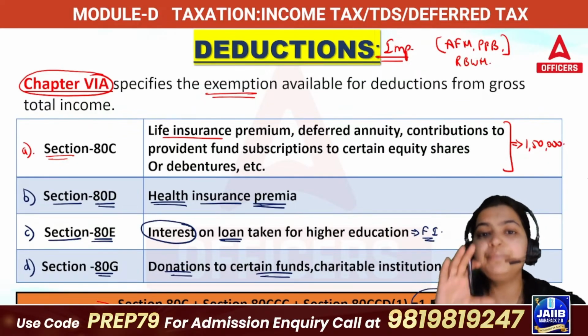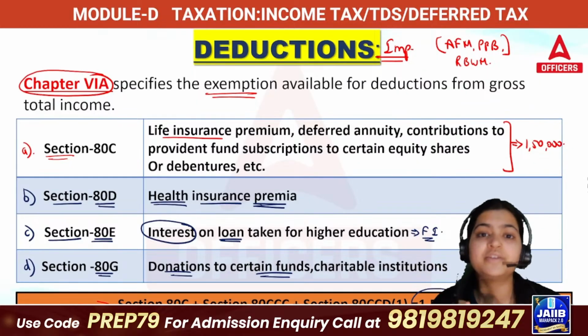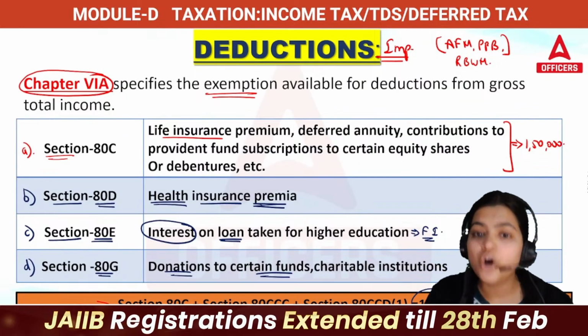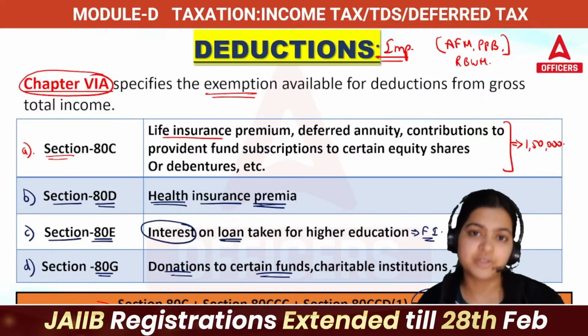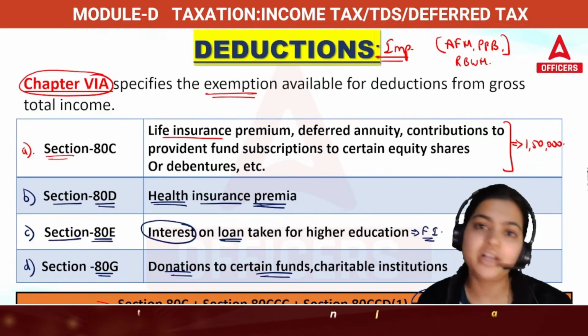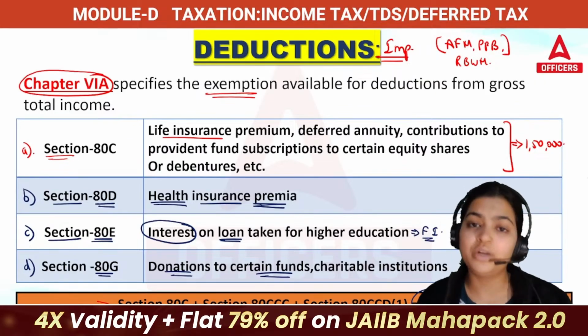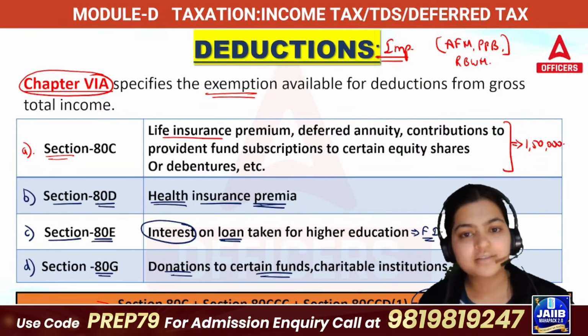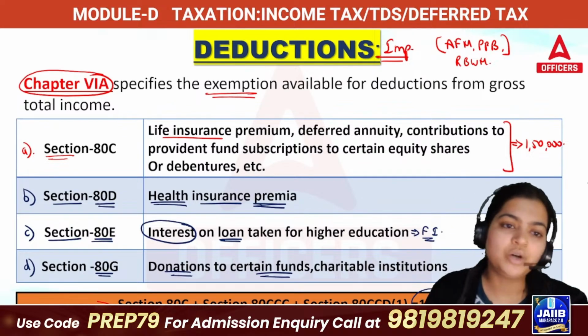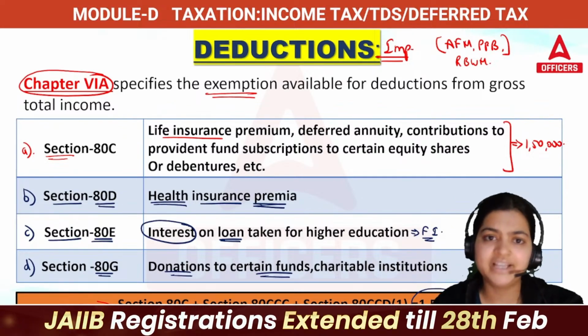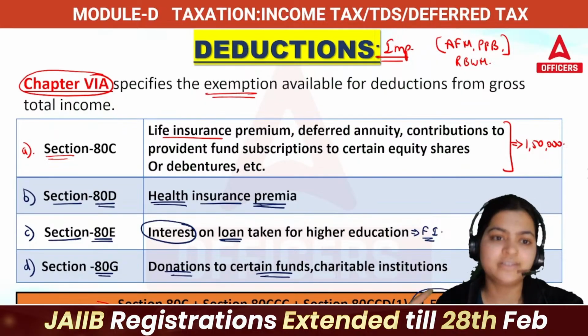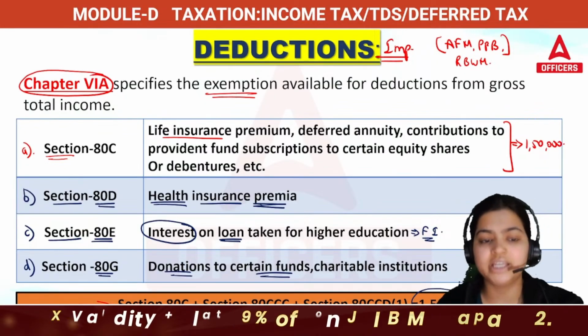You need to take one proof, the receipt, showing that I have given a donation of this much amount to this particular charitable institution. You need to carry that proof, and only when you are holding that proof can you go for these deductions. So let's quickly revise all four deductions: 80C, 80D, 80E, 80G.